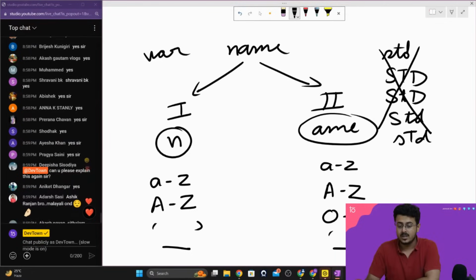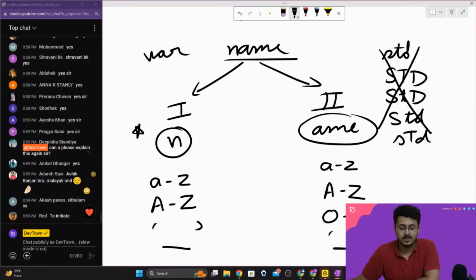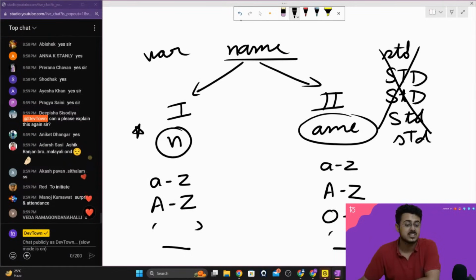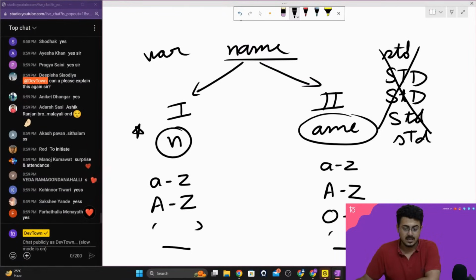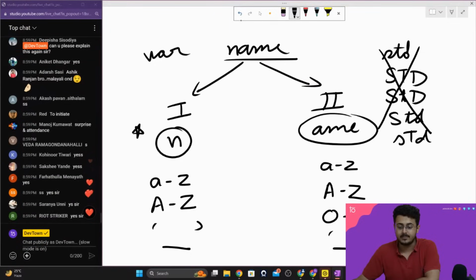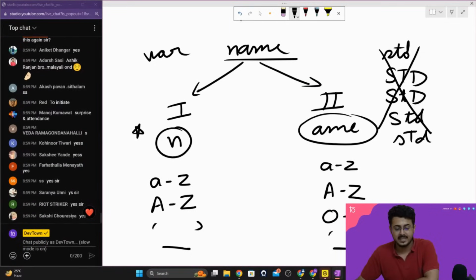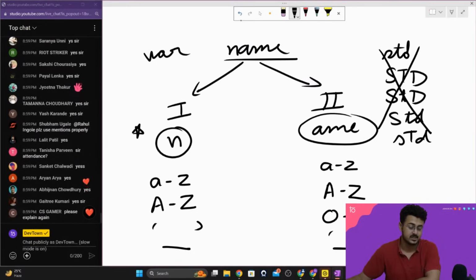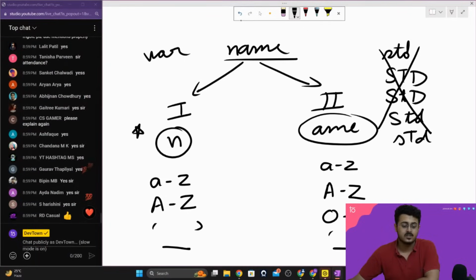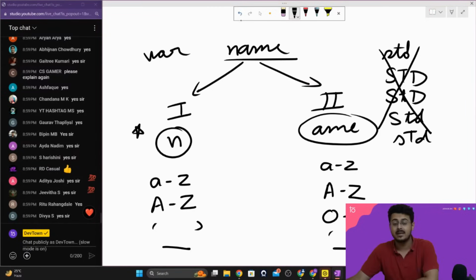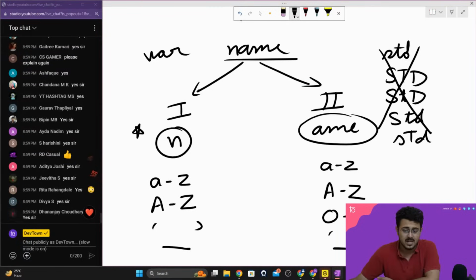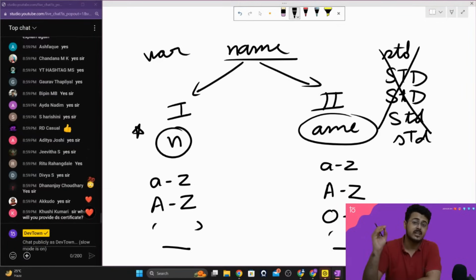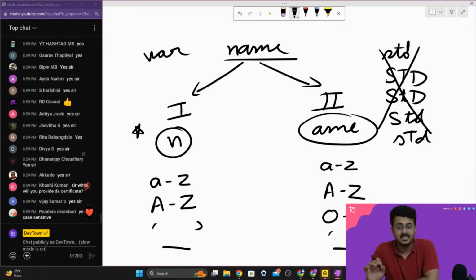So the first letter of a variable name can be small a to small z, capital A to capital Z, or an underscore, and nothing else. The rest of the variable name can be small a to small z, capital A to capital Z, 0 to 9, or an underscore. It should not contain any kind of special characters. In a similar manner, JavaScript is a case sensitive programming language. That means that for it, a small t and a capital T are two separate things, not one and the same. So all these will be considered different variable names, guys.